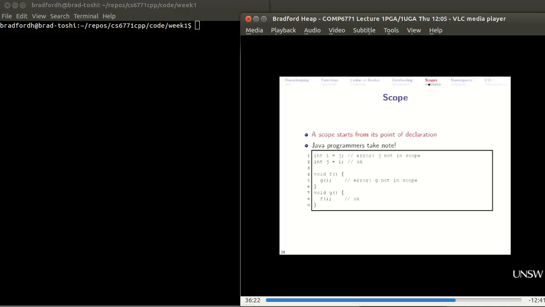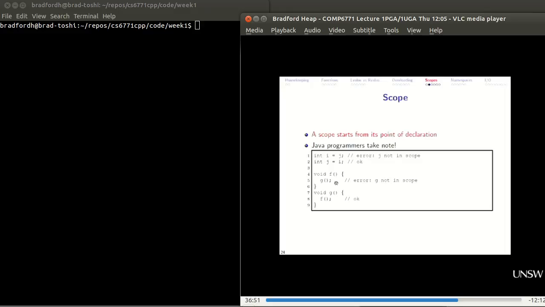Scope in C++ starts from its point of declaration. Say I've got int i here, I can't say int i is equal to j, because j hasn't been declared at this point. j is out of scope. I can declare a function void f, but I can't call g, because g hasn't been declared at this point.